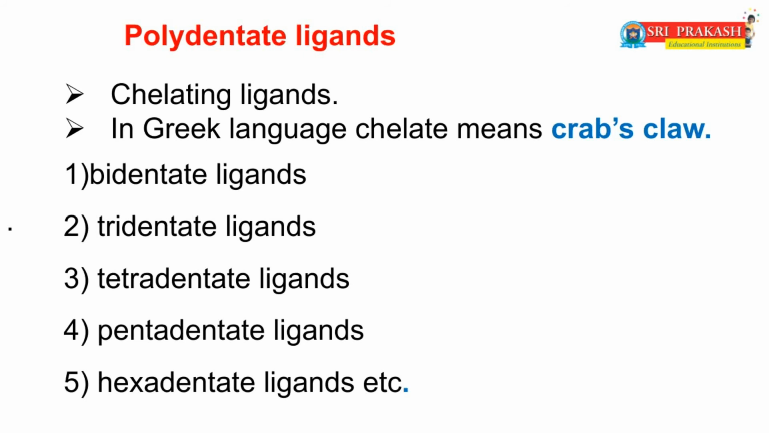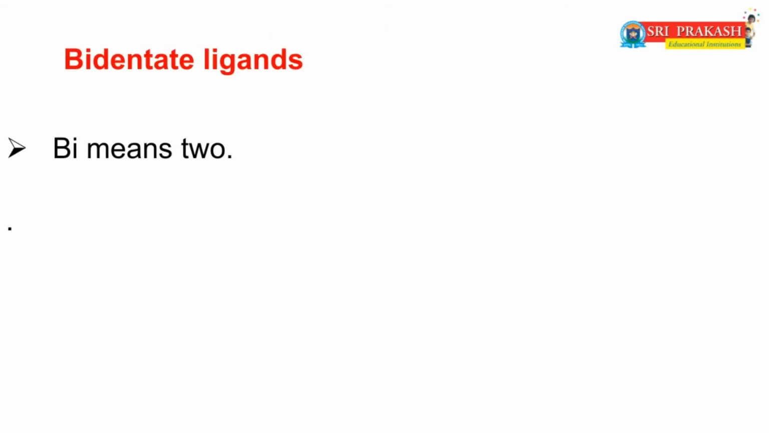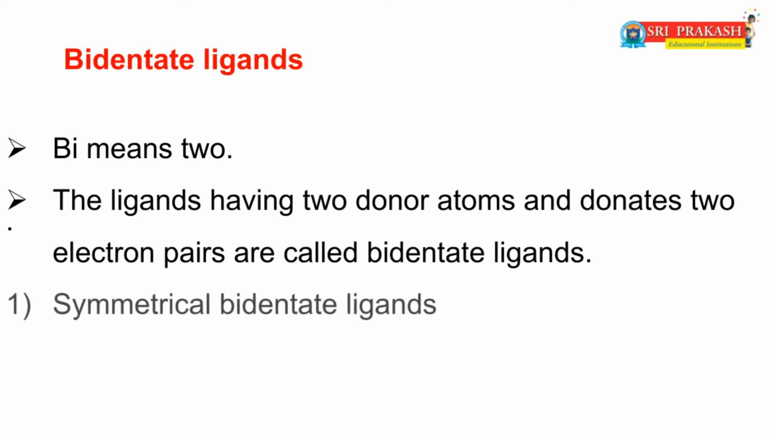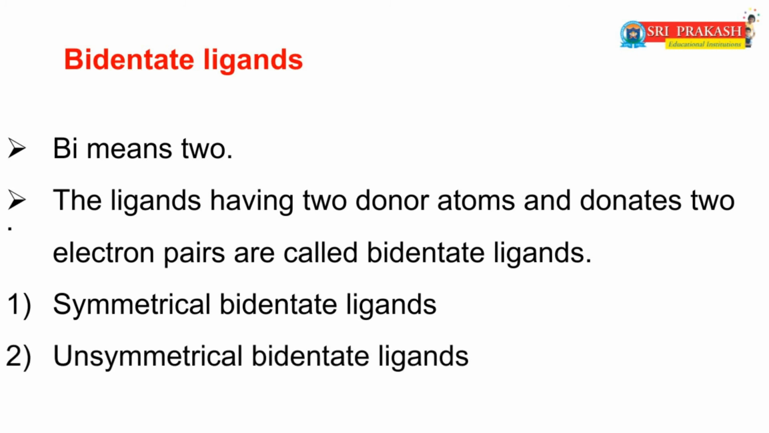First of all, we will discuss bidentate ligands. In bidentate ligands, bi means 2. That means these ligands have 2 donor atoms and donate 2 lone pairs of electrons to the central metal for the formation of complex. This type of ligand is called bidentate ligands. The bidentate ligands are again of 2 types: symmetrical bidentate ligands and unsymmetrical bidentate ligands.